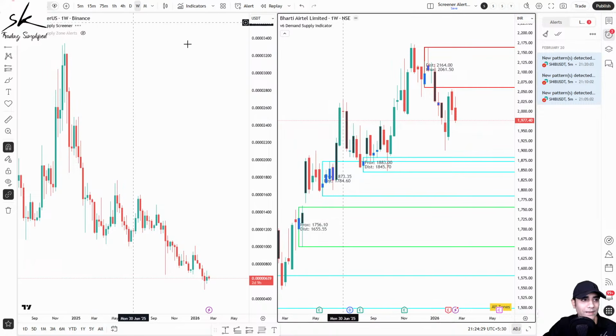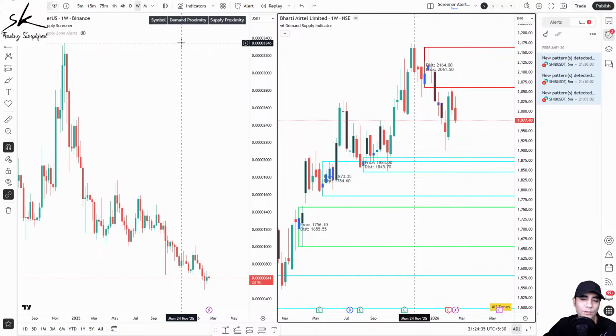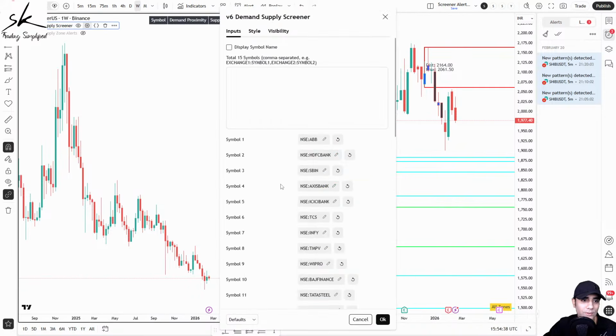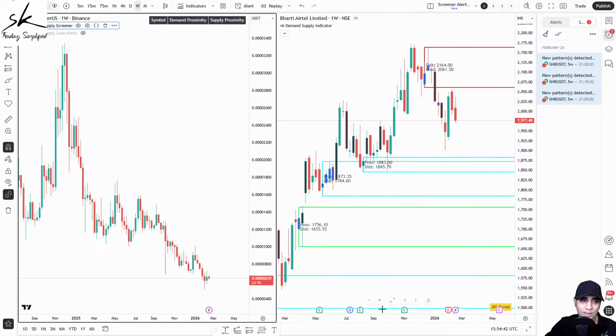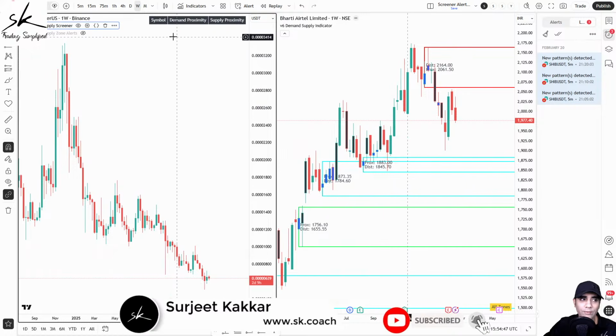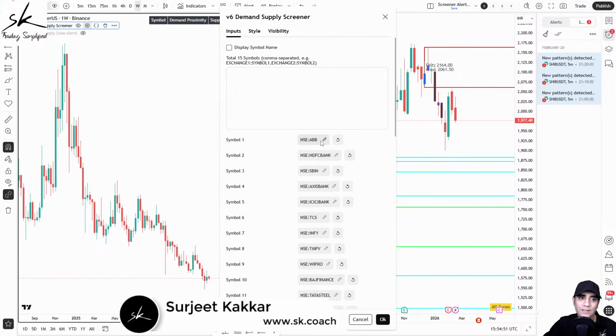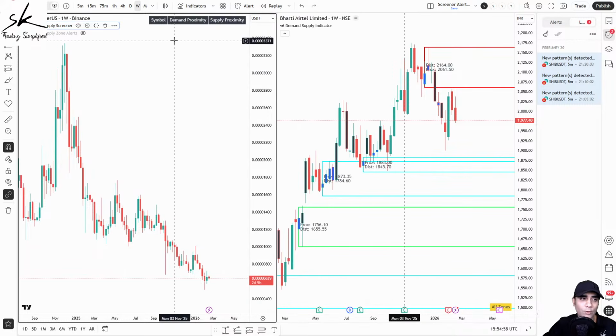If I go to the weekly, now it will give me the results based on the weekly. Can you see, based on the weekly, I'm not closer on any of these symbols to a demand area or a supply area. So what I can do is say, okay, instead of 2%, find if I'm closer, let's say within 5%. Let's see, do we get anything from 5%? Can you see even on 5% we don't have anything. So instead of wasting my time analyzing these 15 symbols, in just a few seconds I got to know whether I should be wasting my time on those symbols or these are the only symbols I should be looking at.